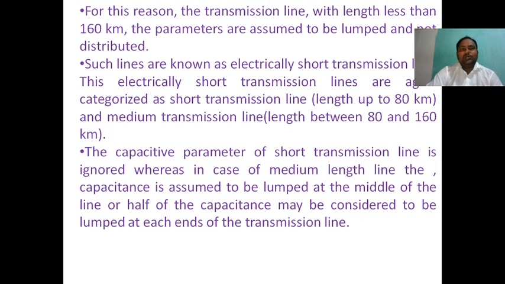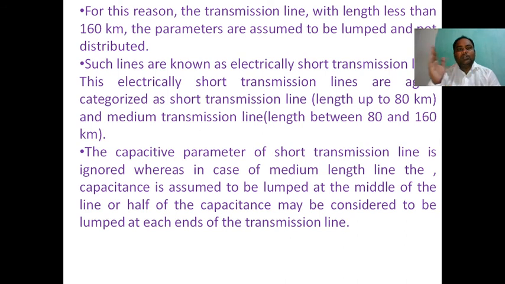If the total capacitance lies in the middle of the transmission line, that is treated as the nominal T method. In the nominal pi method, the capacitance is split into two halves: half of the capacitance is on the sending end side and half is on the receiving end side, C by 2 and C by 2.